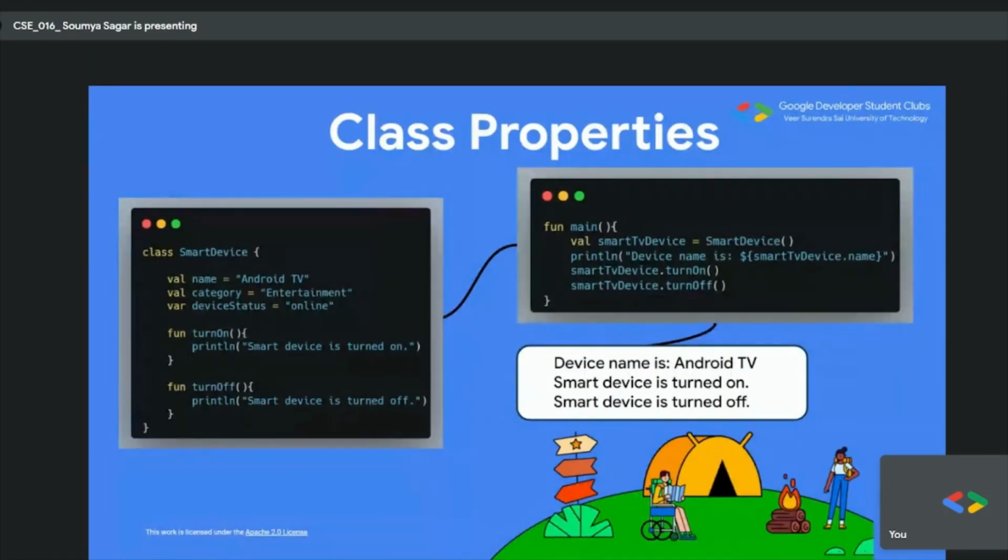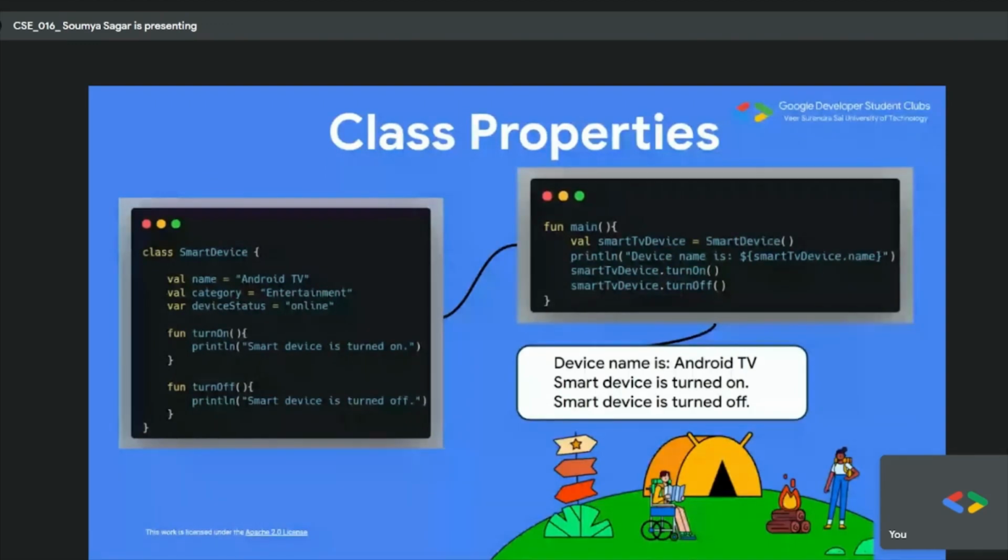So we have attached also the function turn off. Turn on prints smart device is on, and turn off prints smart device is off. And now you see in the main block how it is called. First we call the smart device. So this is the name that we are going to use in the main to access this object, Android TV. So we are calling that object name via the entire set, that smart device entire set.